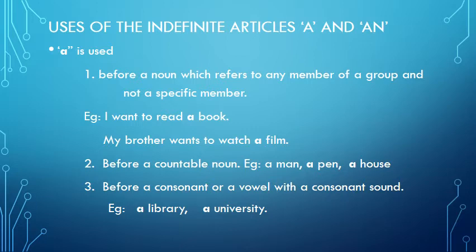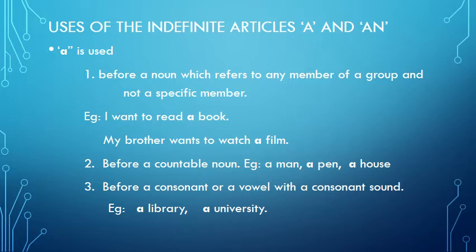A is used before a noun which refers to any member of a group and not a specific member. For example, I want to read a book. A book, not a particular one, but any book. My brother wants to watch a film. A film. He is not naming a particular film.